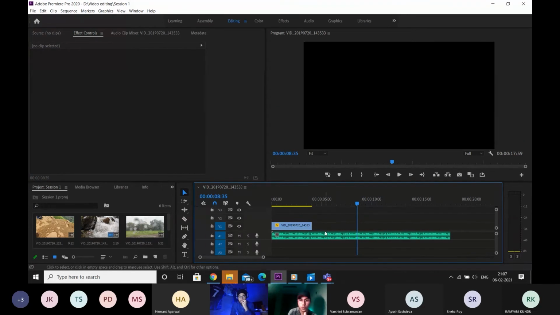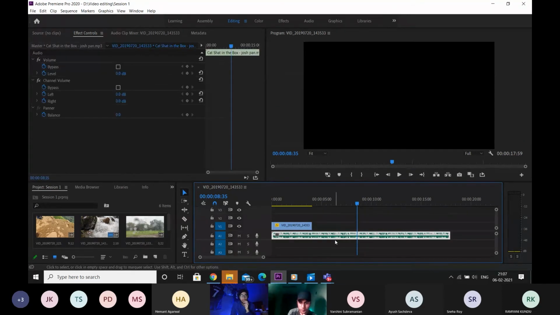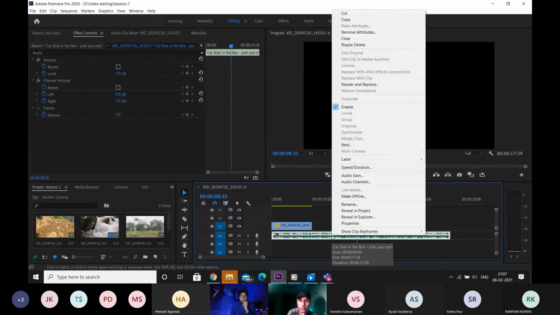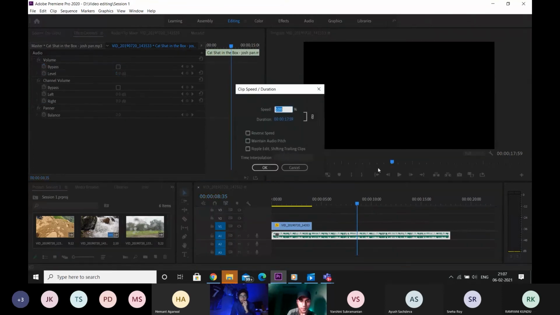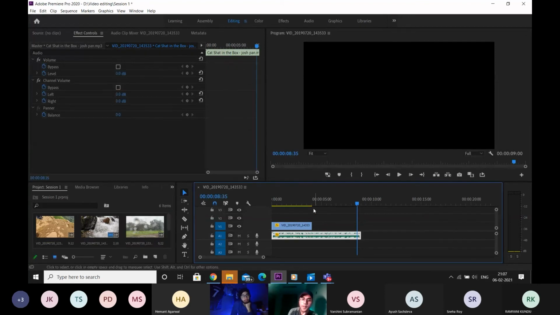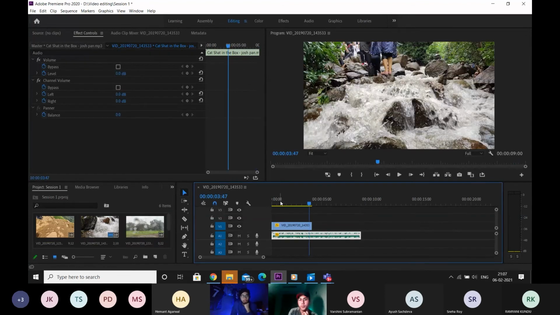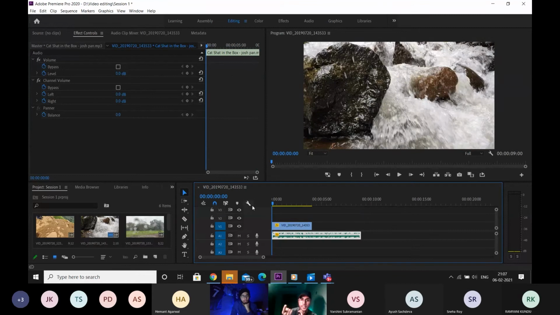Let's say you want to adjust the speed of this audio file. Just right click on it once. You'll find this thing called speed and duration. Click on it once. Speed is at 100. I told you about speed in the last class, but we'll revise a bit. Let's say I want to double the speed. I'll make it 200. Now the thing with audio is that if you increase the speed,